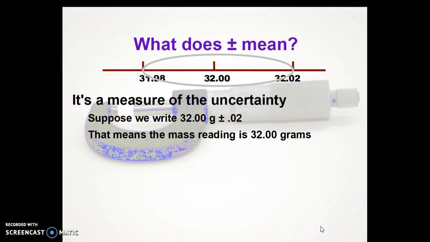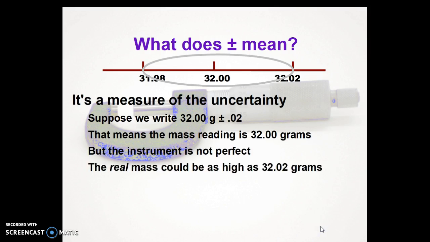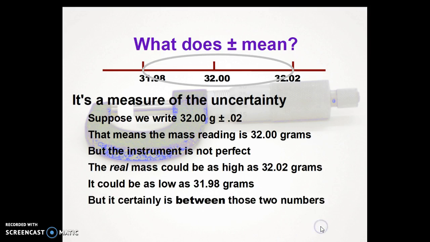We say that the mass reading is 32.00 grams. However, because of the imperfection of the instrument, the real mass could be as high as 32.02 grams. The real mass could be as low as 31.98 grams. It's certainly between those two numbers. Suppose if we used a more accurate balance, we found out it was 31.9963 grams. That's between those two numbers. So that is a measure of the uncertainty of this particular measurement, and it's going to be governed by the uncertainty in the instrument.